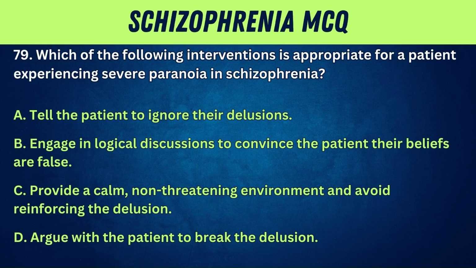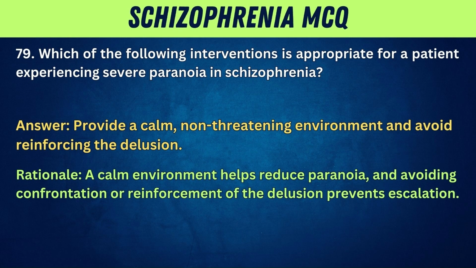79. Which of the following interventions is appropriate for a patient experiencing severe paranoia in schizophrenia? A. Tell the patient to ignore their delusions. B. Engage in logical discussions to convince the patient their beliefs are false. C. Provide a calm, non-threatening environment and avoid reinforcing the delusion. D. Argue with the patient to break the delusion. Answer. Provide a calm, non-threatening environment and avoid reinforcing the delusion. Rationale. A calm environment helps reduce paranoia, and avoiding confrontation or reinforcement of the delusion prevents escalation.